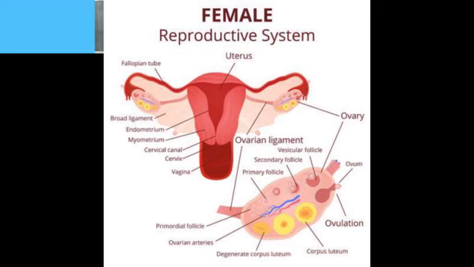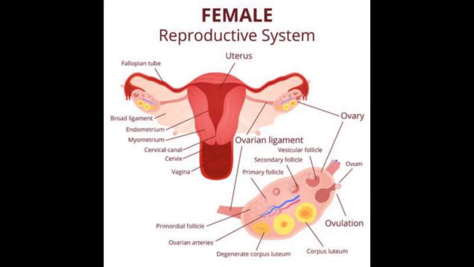These hormones are important for the development of secondary sexual characters in females. You know what the secondary sexual characters in females are? They are the responsibility of these two hormones, estrogen and progesterone. They are involved in the development of female reproductive organs and the appearance of secondary sexual characters in females.